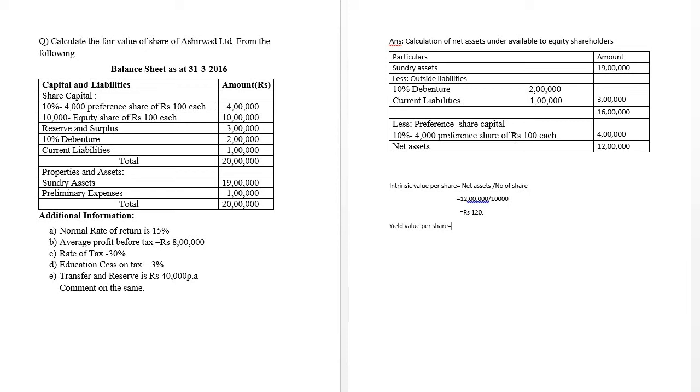Yield value per share is equal to paid up value per share into expected rate of return divided by normal rate of return. This is the formula to find out the amount of yield value per share.